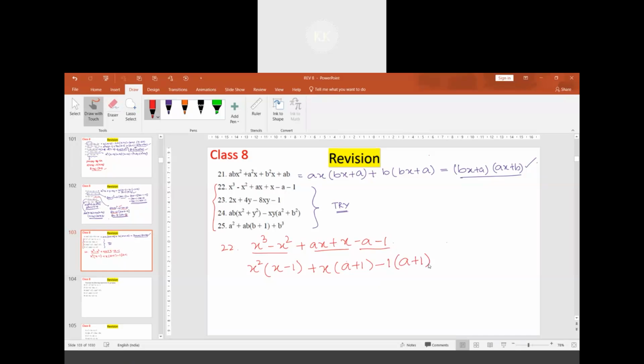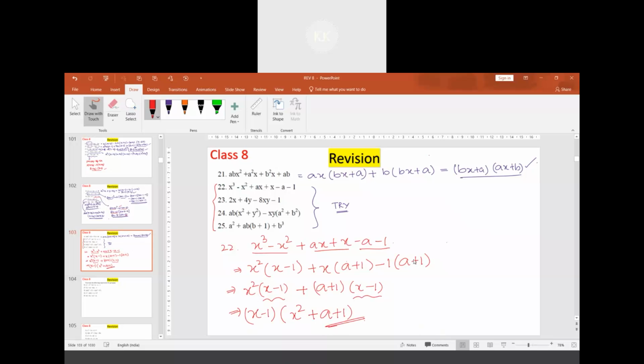Sir, you can also regroup, sir, ax and minus a. What if I solve it in this way? Let's see what happens. We'll be getting x square times x minus 1 plus a plus 1 into x minus 1. Correct? Yes, sir. Further, we have x minus 1 common for these 2 terms. So if x minus 1 is taken as common, we'll be getting x square plus a plus 1. This will be the result.